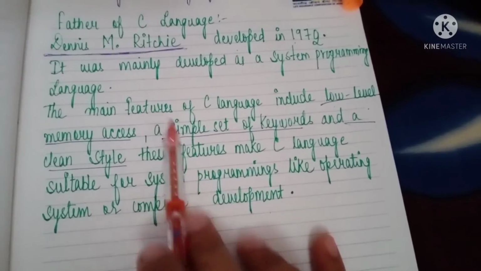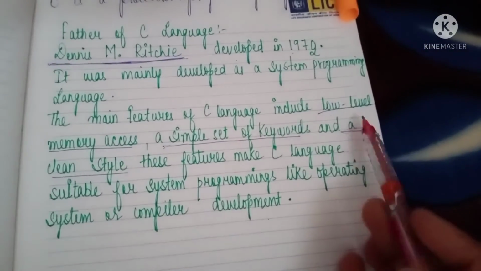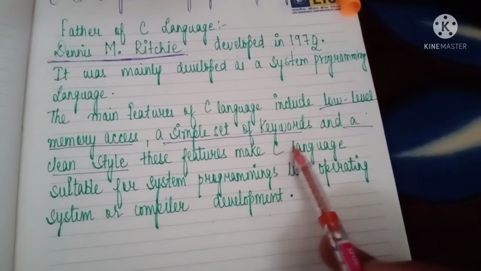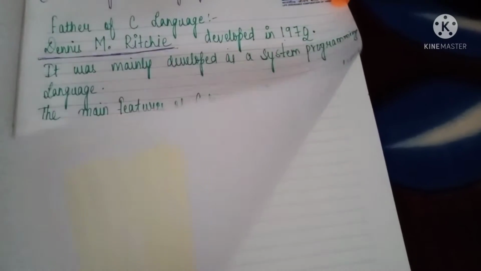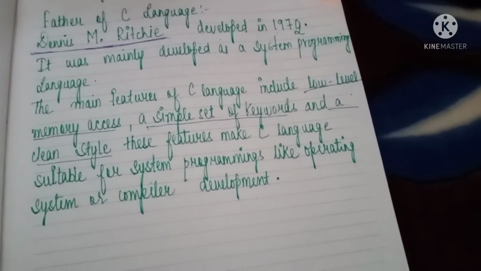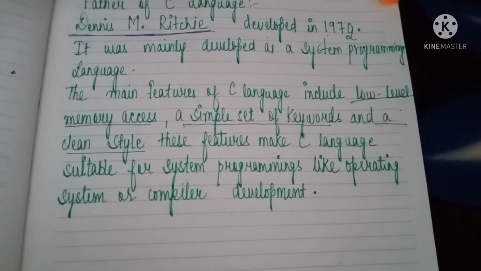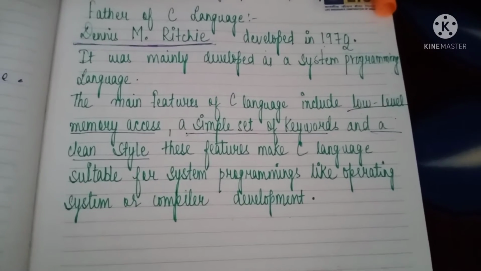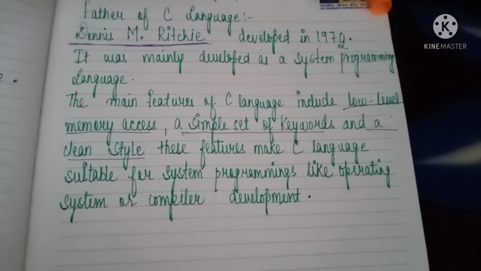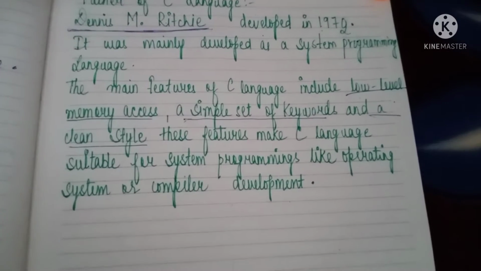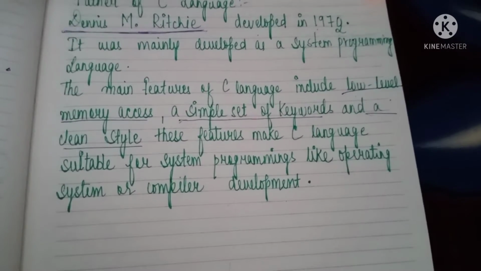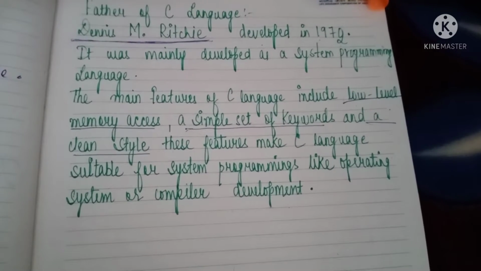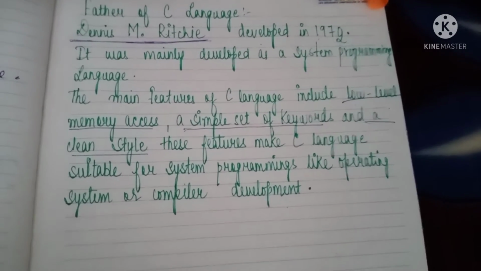It has low level memory access, and a very simple set of keywords, and a clean style. When we implement a C program, it has only simple keywords, and a clean style. So these are the main features.